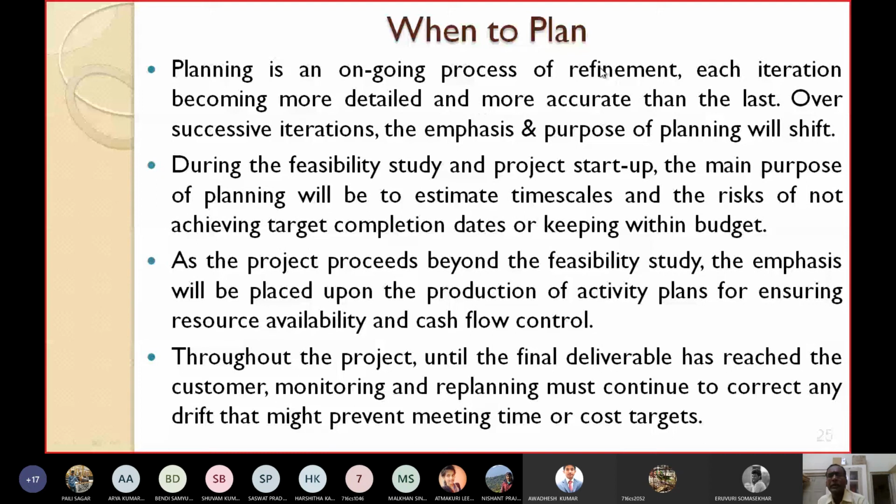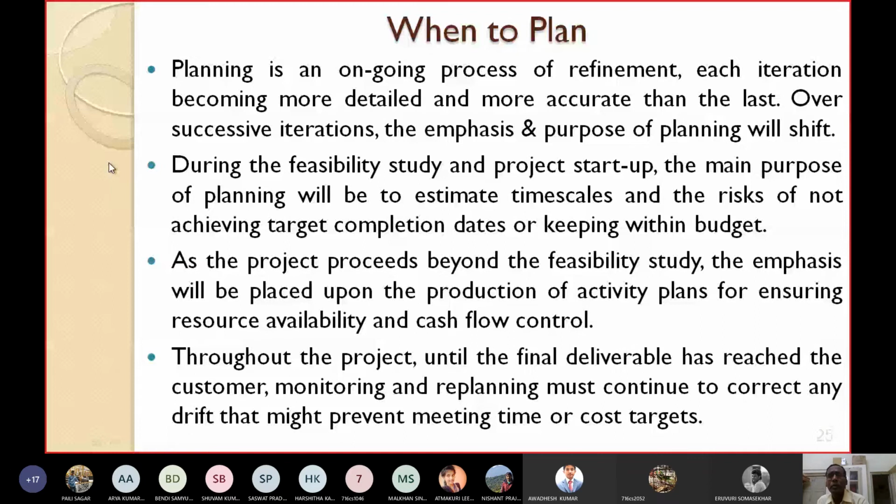Over successive iterations, the emphasis and the purpose of planning will shift towards being more accurate.